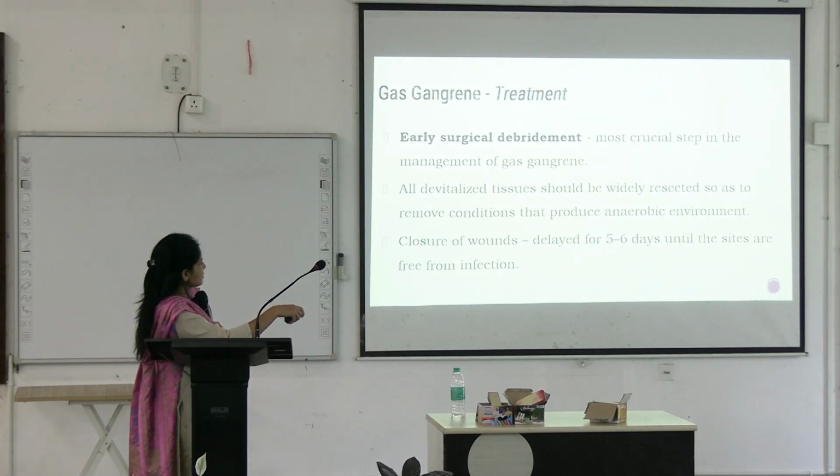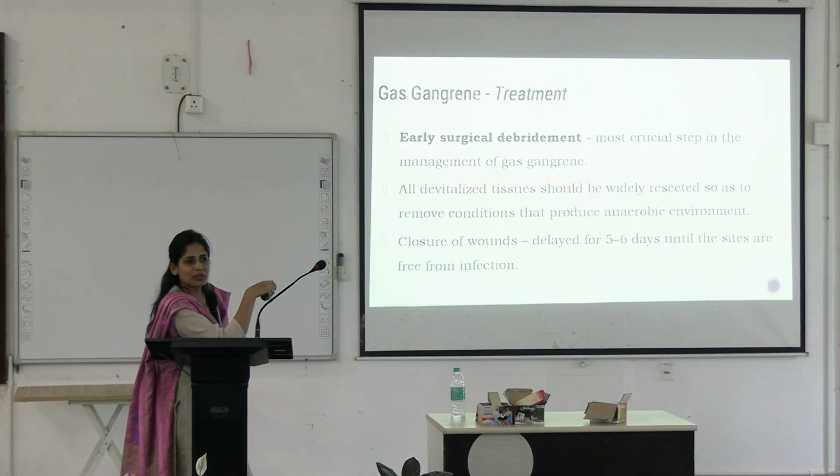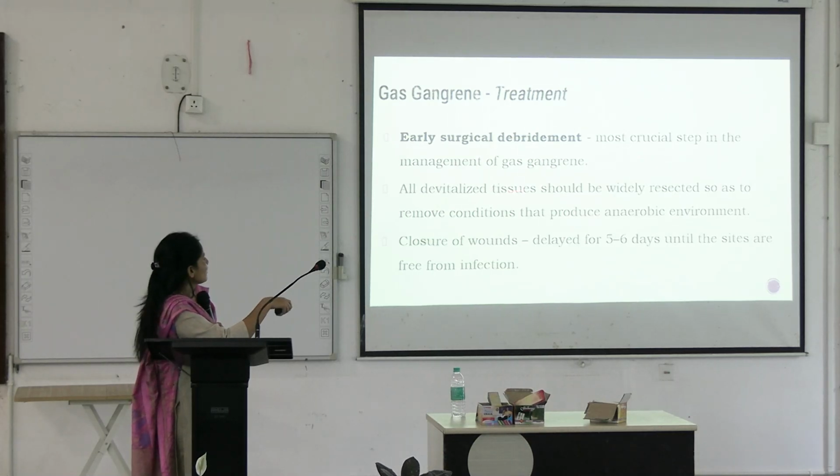What is the most crucial step in the treatment? You do early surgical debridement. Once you suspect, you open up the patient and you see the extent of injury and you take out all the necrotic material on which the bacteria is feeding, and you save all the vitalized tissue by removing all the devitalized tissue.